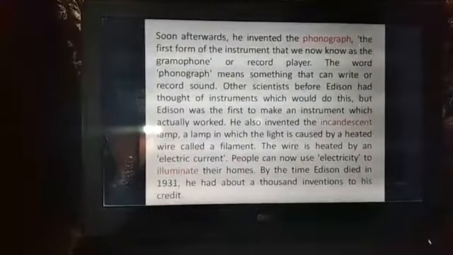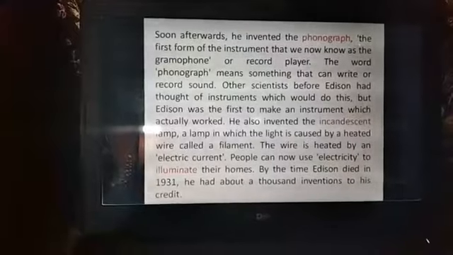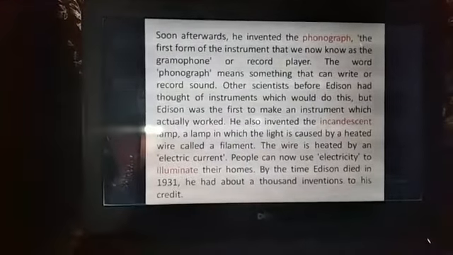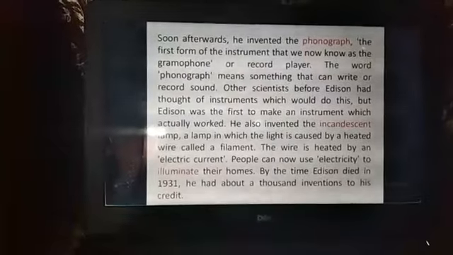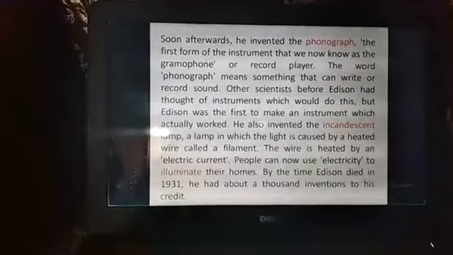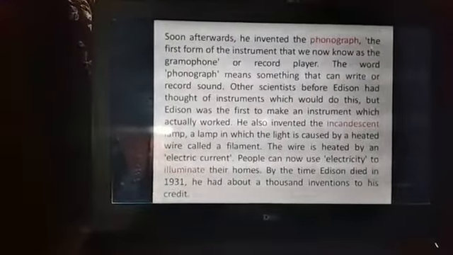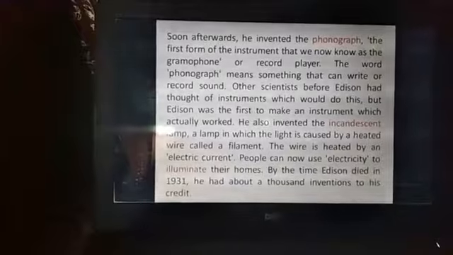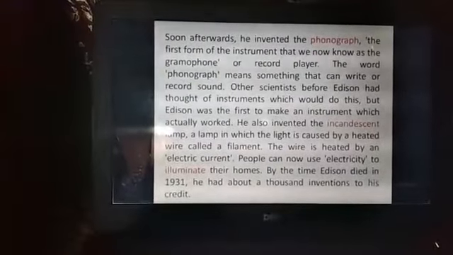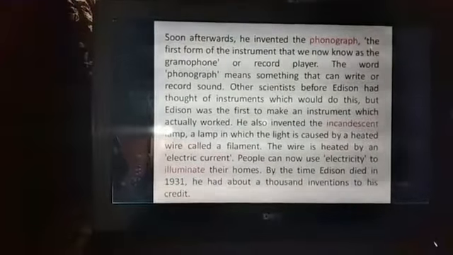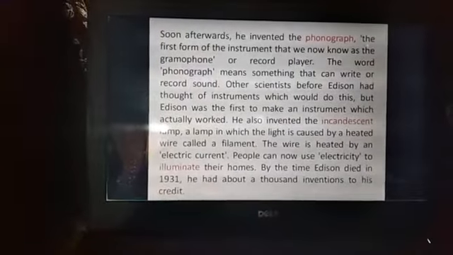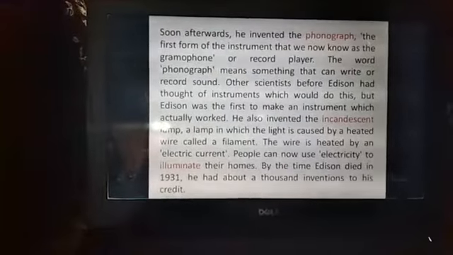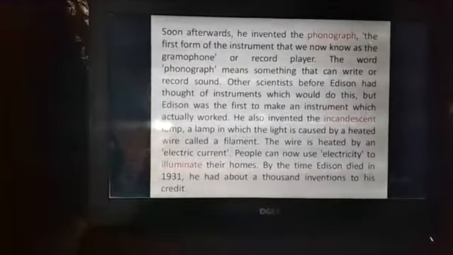That means before Thomas Alva Edison, many scientists tried to invent this instrument, but they did not succeed. They failed, but Edison was the first to make an instrument which actually worked. That means Edison is the inventor who invented such a useful instrument. Okay, clear?